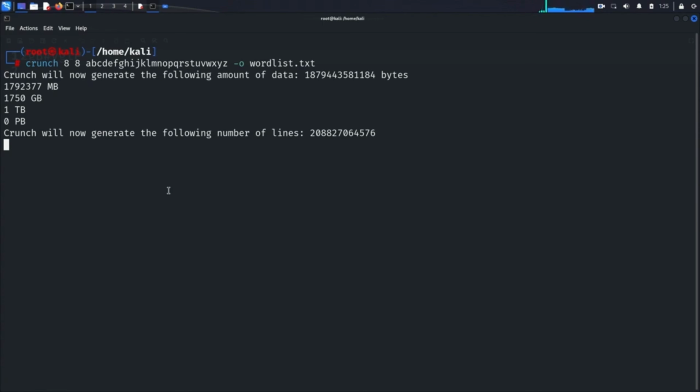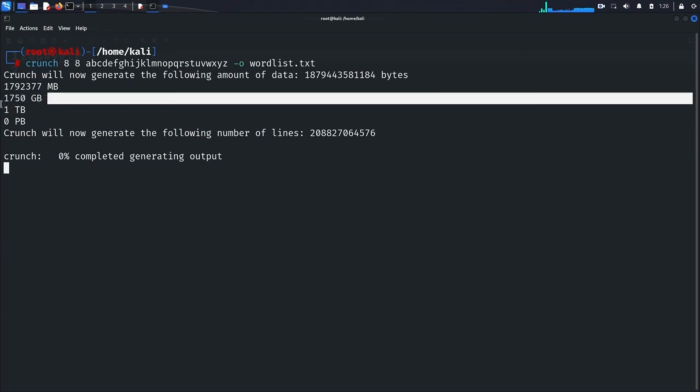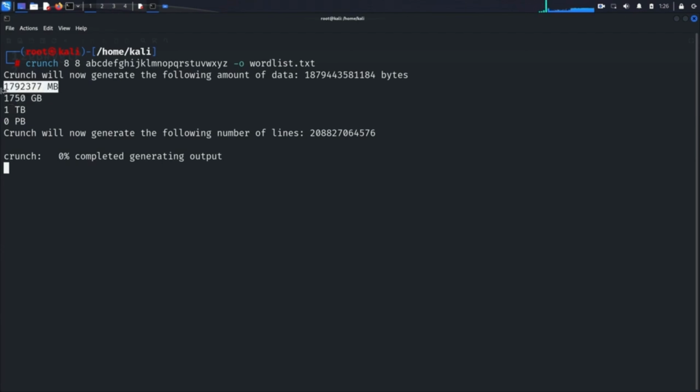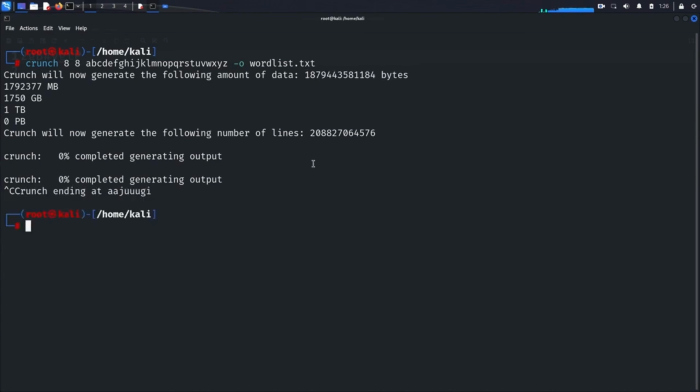After running the command, you can see that the size of the file is approximately 1 terabyte. This huge file size demonstrates the immense number of possible combinations, even with just lowercase letters. Now imagine generating a word list that includes all uppercase and lowercase alphabets, numbers, and special characters. The complexity and size of the word list would increase exponentially. The storage required for such a word list would be impractically large, possibly running into petabytes or even exabytes.